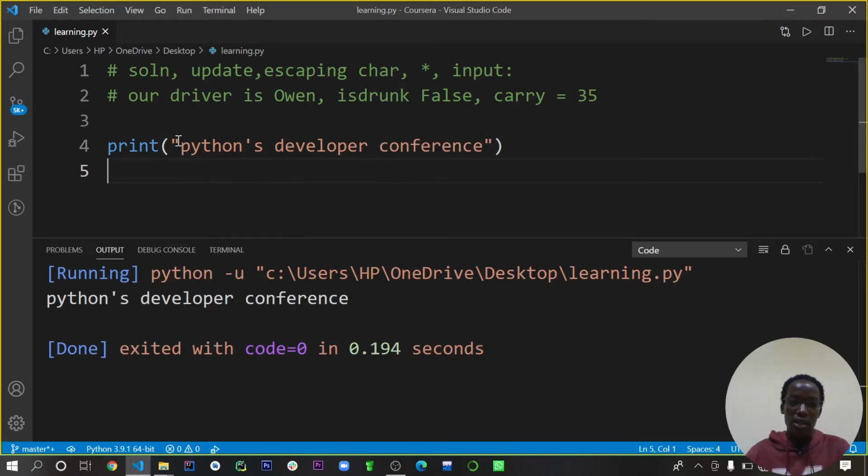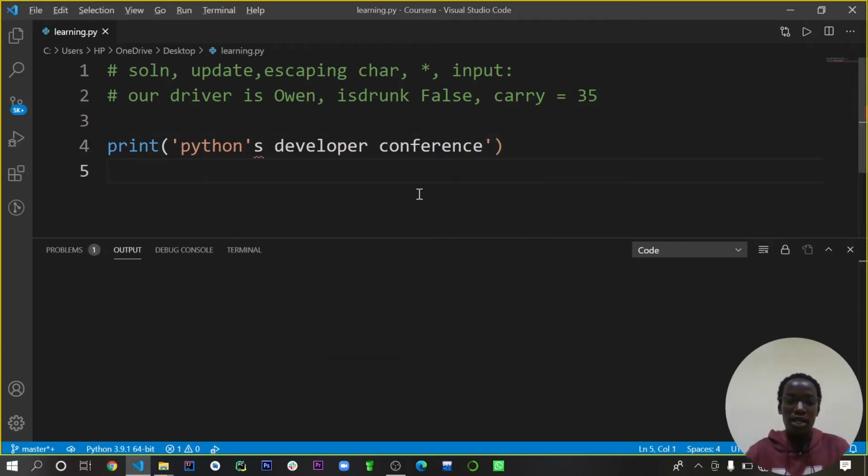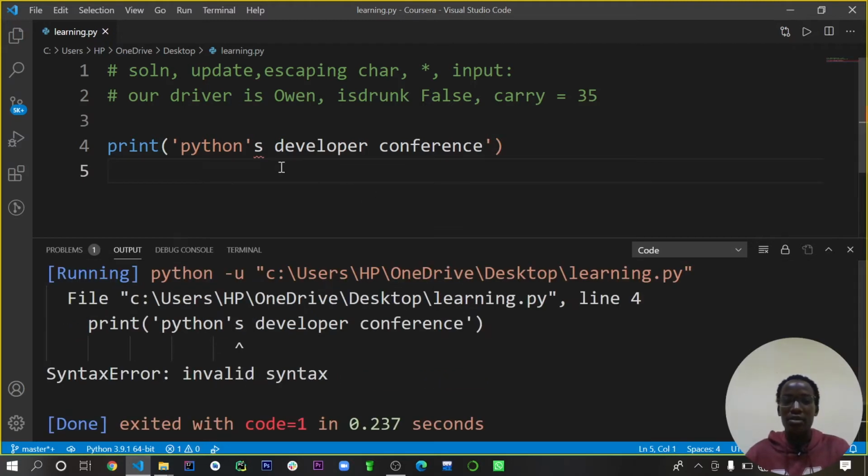But remember, we can use single quotes to declare strings. If you run this, let's see what it brings about. A syntax error, because this one is taken as a different part. We have a string inside here and other words which Python does not recognize because we have not declared them.